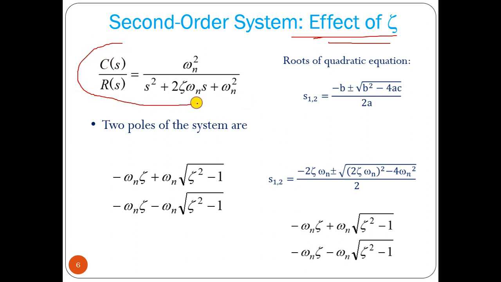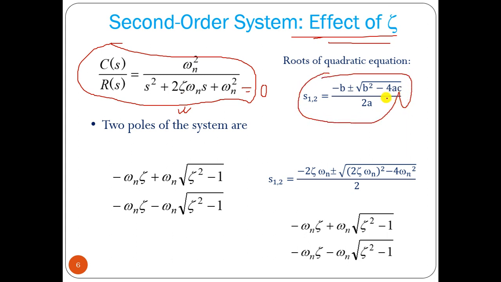So this is your transfer function, and this is your characteristic equation. You can form the denominator polynomial equal to 0. This is a second order equation, so we can find the roots of the equation using the Sridhar Acharya formula, minus b plus minus root of b square minus 4ac by 2a. Now b equal to 2 zeta omega n, c equal to omega n square, a equal to 1. So we can put it here, b square minus 4ac.